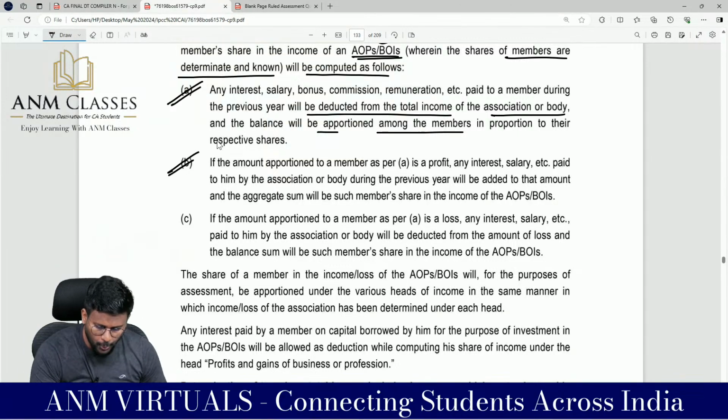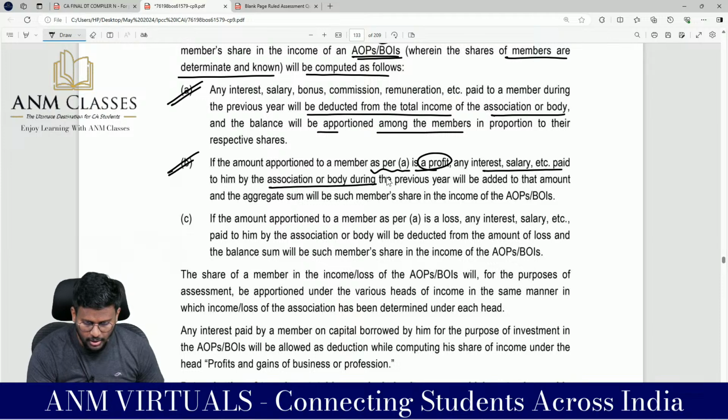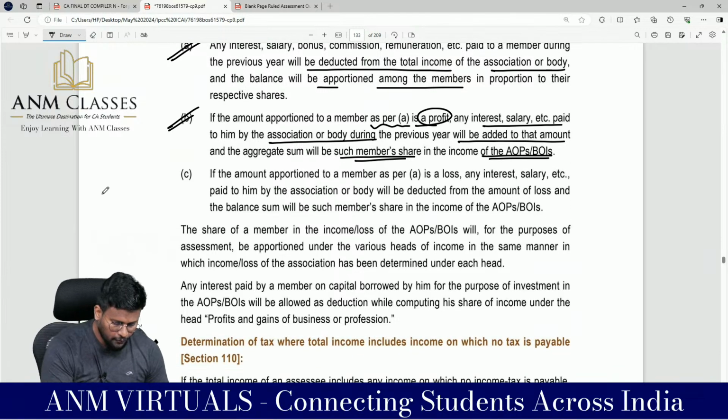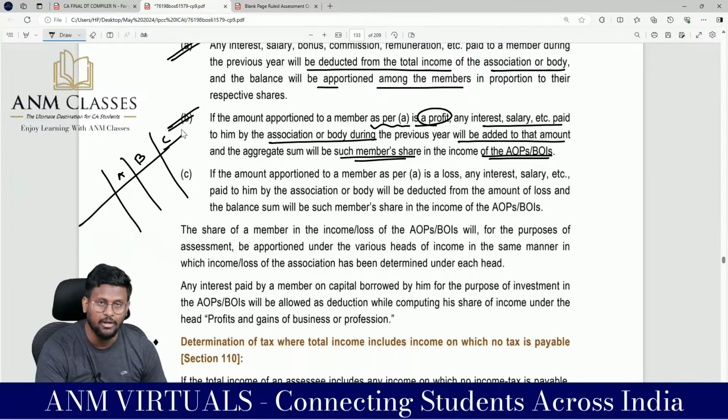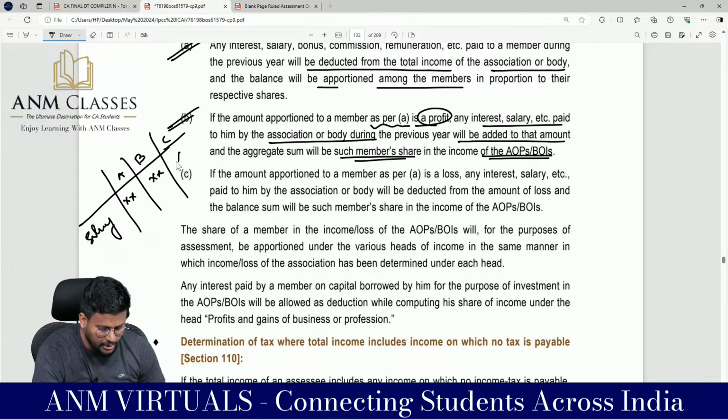If the amount apportioned to members as per 1 is a profit, any interest, salary, etc. paid to him by AOP or BOI during the previous year will be added to that amount and the aggregate sum will be such member share in the income of the AOP or BOI. For example, 3 members are there. For example, A is there, B is there, C is there. From AOP or BOI, if we are getting salary, we have to individually credit the salary. Then if anyone is getting commission, we have to individually credit the commission. If anyone is getting interest, we have to individually credit the interest.